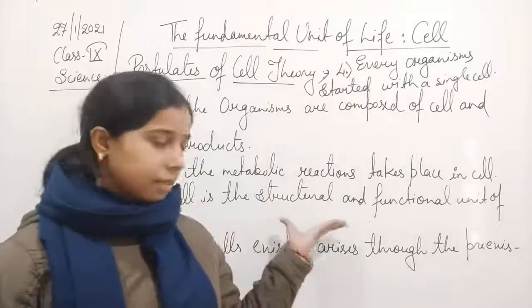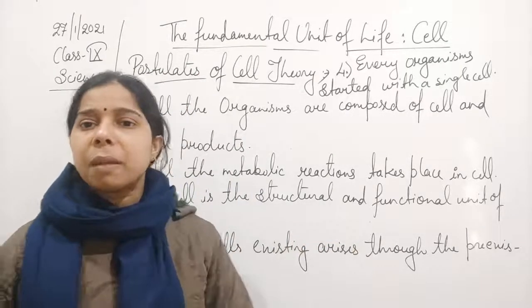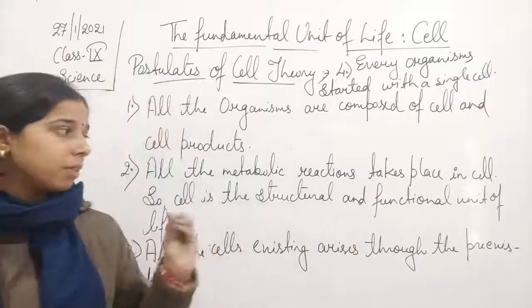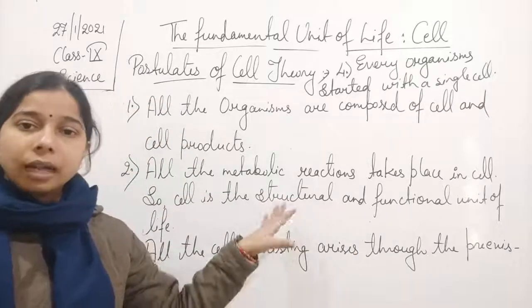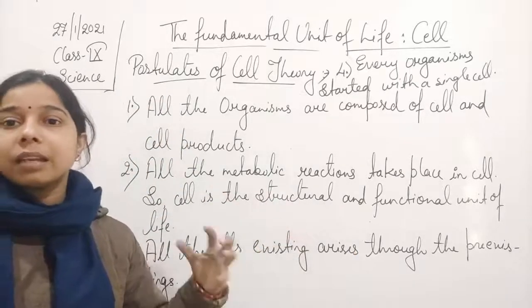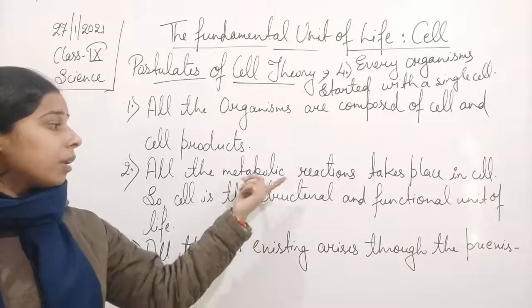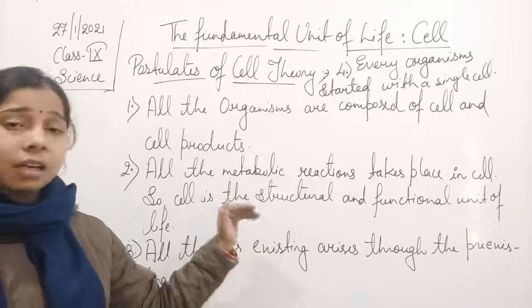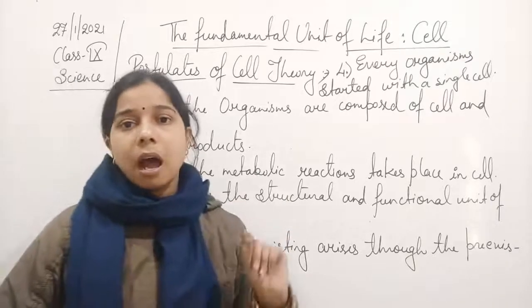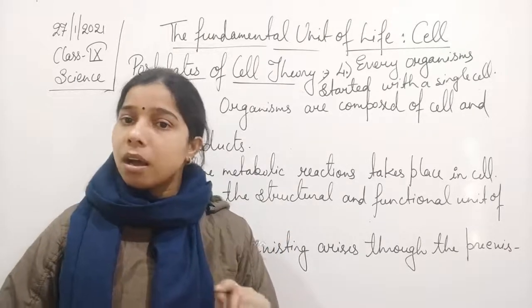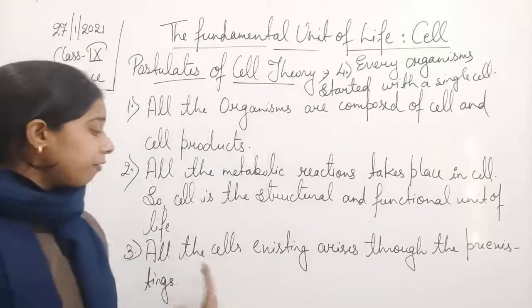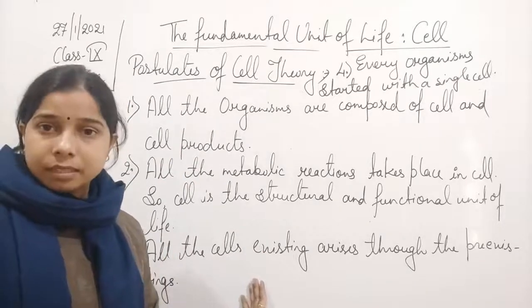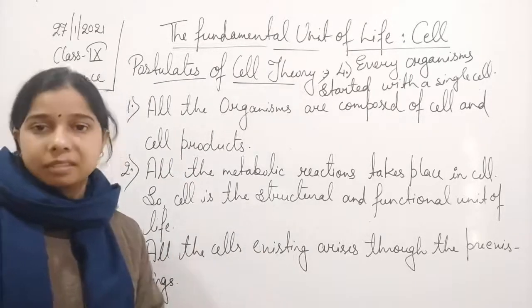So it is the cell which performs the basic metabolic reactions and thus helps in making a living organism. All the metabolic reactions take place in the cell, and thus it is the structural and functional unit of life. Every cell existing arises from pre-existing cells.